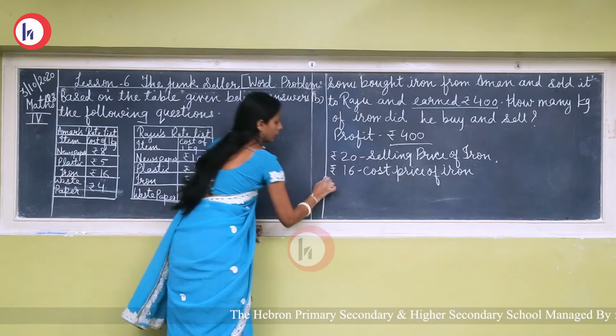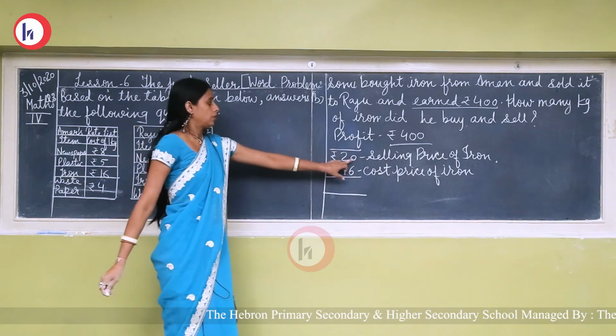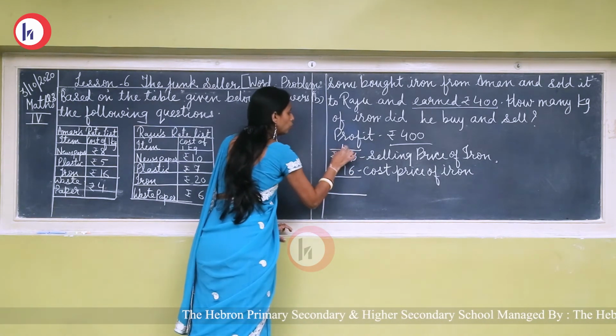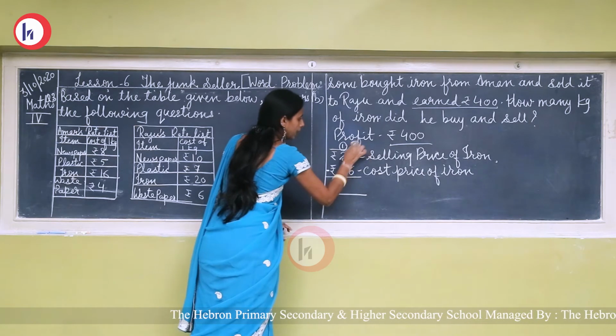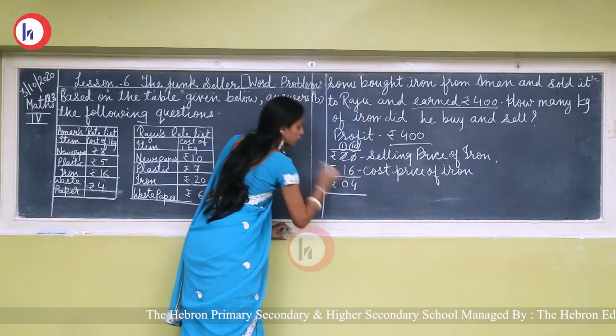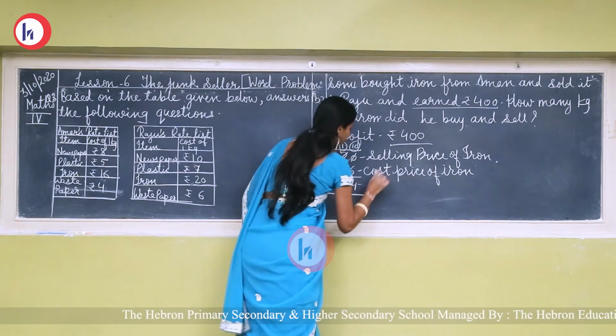Then find the difference. 0 minus 6 is not possible, so we have to borrow from 2. Here it will be 1 and here it will be 10. 10 minus 6 is 4. 1 minus 1 is 0. ₹4 is the profit for 1 kg.